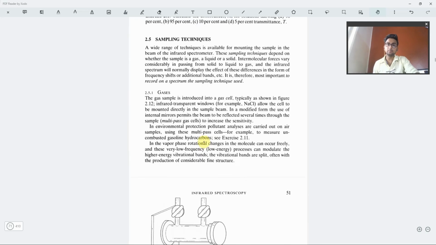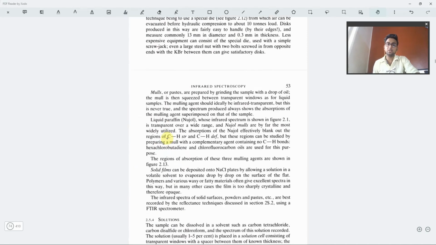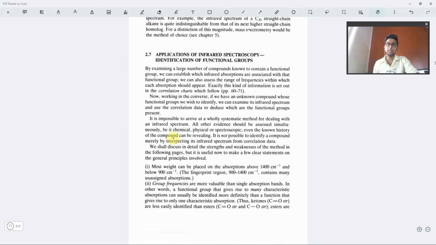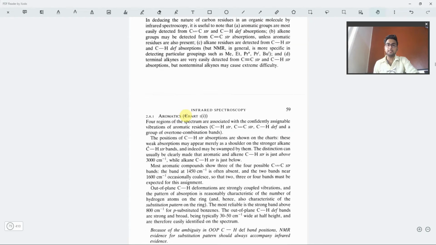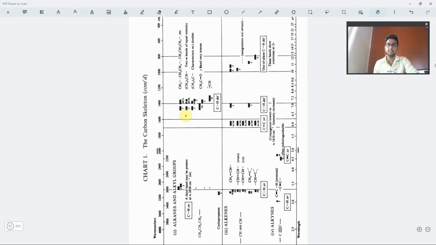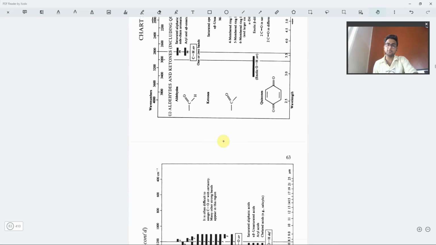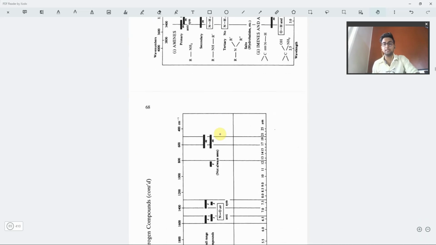Okay. Then we have sampling techniques. I'm not going into details of that. We have liquids, solids, solid films, and solutions. And we have the application for functional groups. You can see that many charts are given, carbon skeleton, aromatics, all of these things are there. On a graph, where would be the plot for which of the functional groups, all of that is properly explained. I highly prefer this book for this part.